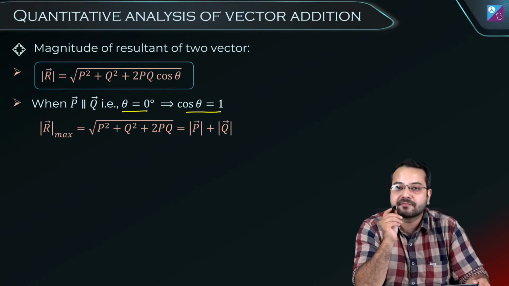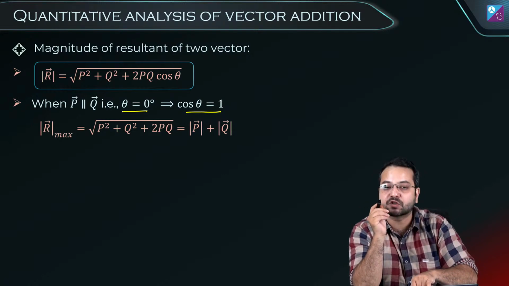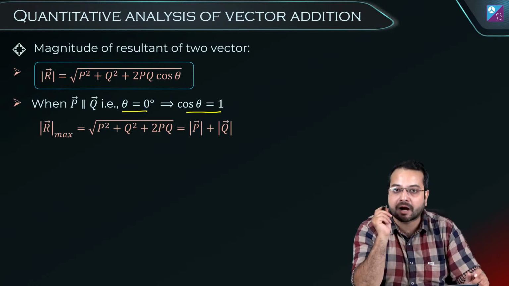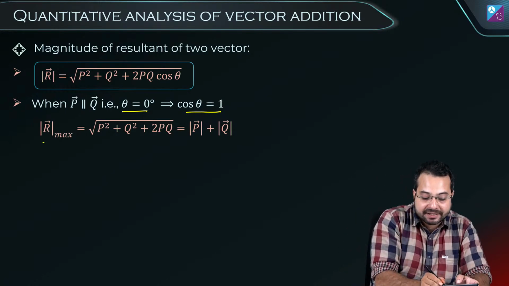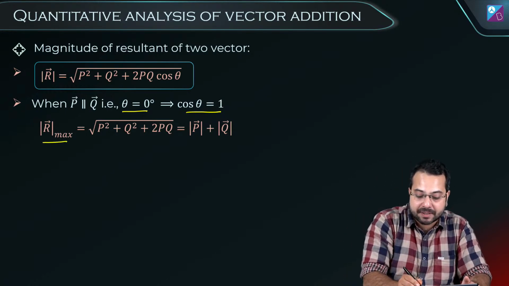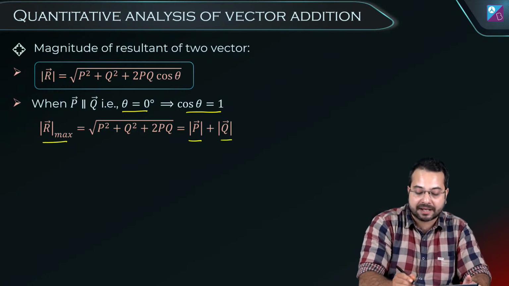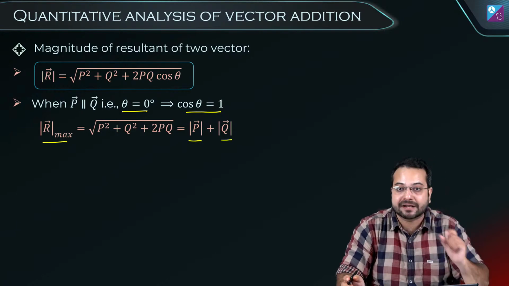Does this ring a bell? P square plus Q square plus 2PQ. Can I say it is P plus Q whole square? And if I do an under root, what do I get? I get P plus Q. Which means that the magnitude of the resultant simply becomes the magnitude of P plus the magnitude of Q. Do you get this? Okay.